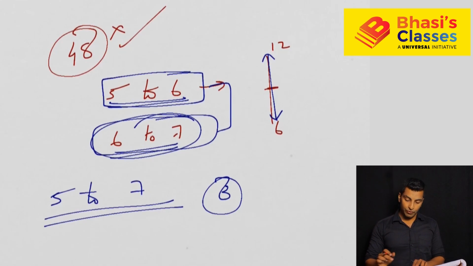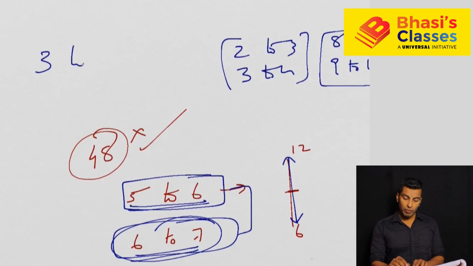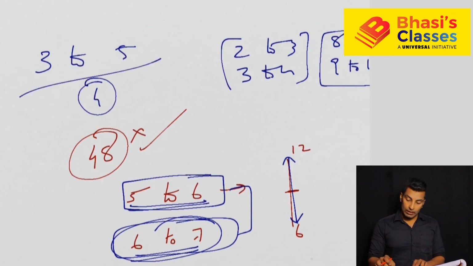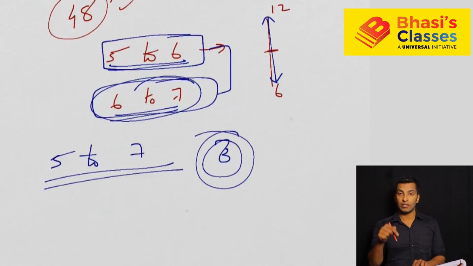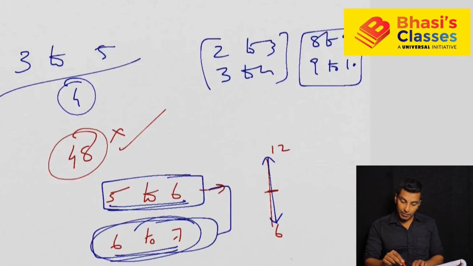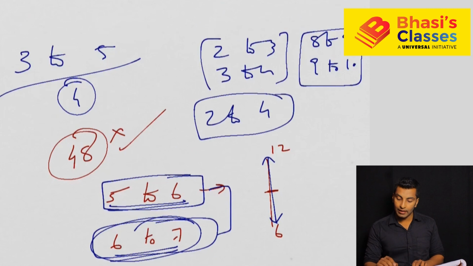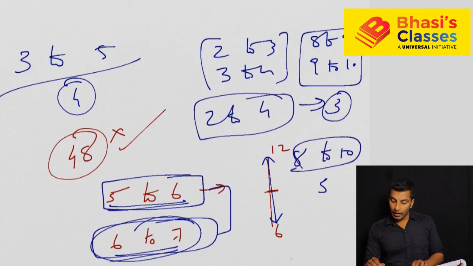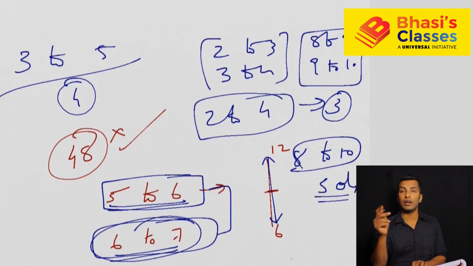Otherwise, if I simply ask you 3 to 5 how many, you'll get 4. So here is what you need to take care, because based on this only you will get questions. Similarly, if the question is about 2 to 4 how many right angles, it is 3 only. Similarly 8 to 10, it is 3 only. But otherwise if you take any 2 hours, you'll get 4. Okay, so the exceptions are these two.